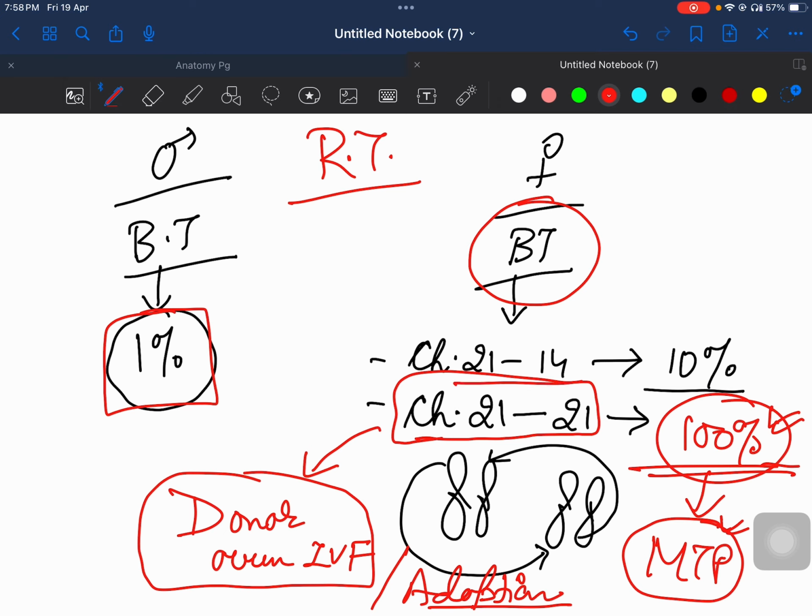If it was 2114, then 10% risk है, and if it was chromosome 2121, then 100% risk hai. So every time that mother is conceiving, she will give rise to a Down syndrome baby. So you tell her कि आपके egg से तो conceive नहीं कर सकते, it is a contraindication. So either you go for donor ovum, in vitro fertilization, IVF कराना पड़ेगा, या फिर you have to adopt a child. Till here, I think it is clear to everybody.